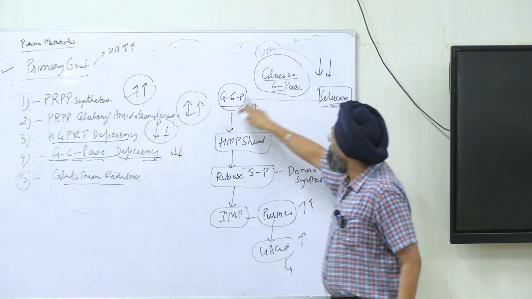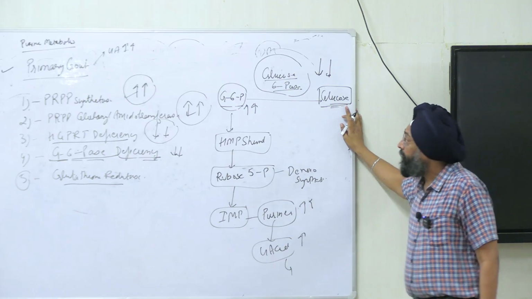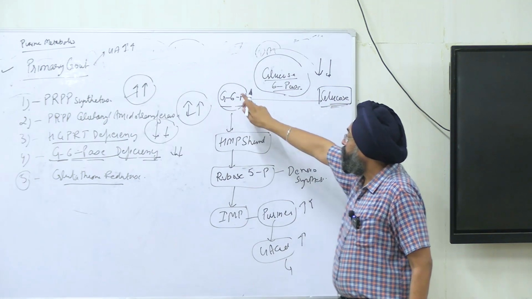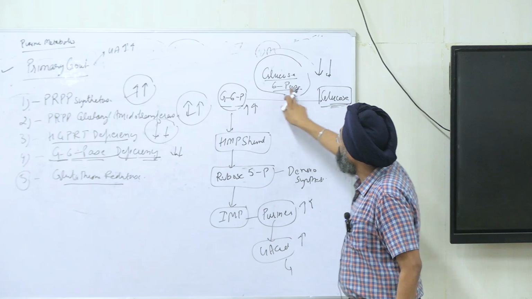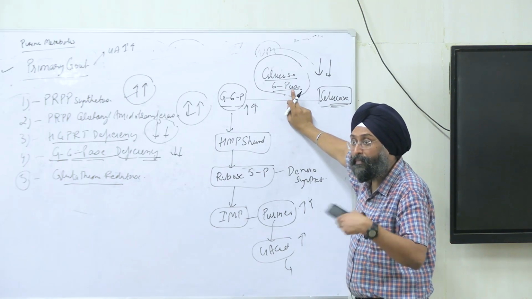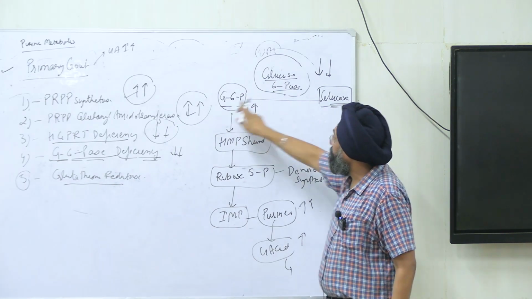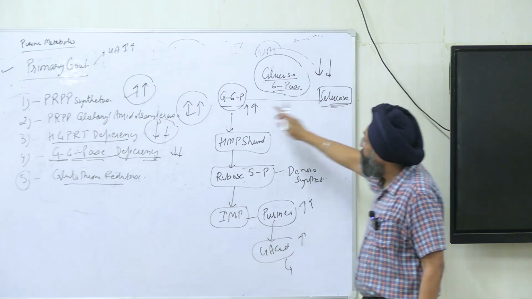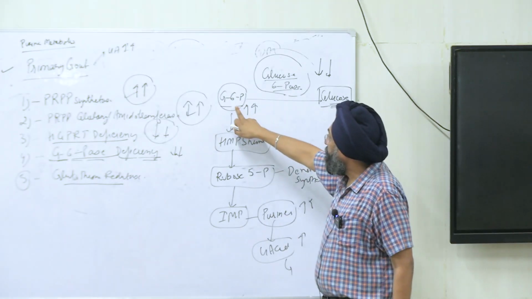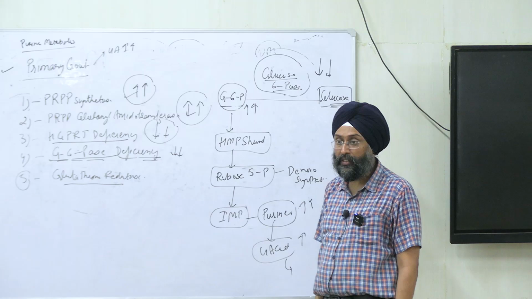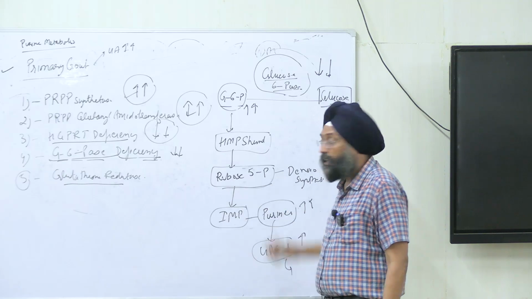So glucose 6-phosphate is acted upon and glucose will be formed. But due to deficiency of this enzyme, glucose 6-phosphate is not broken down to form glucose. Phosphatase breaks down phosphate, lipase breaks down lipids, the enzyme that breaks down glucose 6-phosphate is glucose 6-phosphatase, right? So glucose 6-phosphate is not broken down to form glucose, so it will accumulate due to deficiency of this fourth enzyme, right? So when it will accumulate, it will enter HMP shunt because it is precursor for HMP shunt. From HMP shunt it will form ribose 5-phosphate.